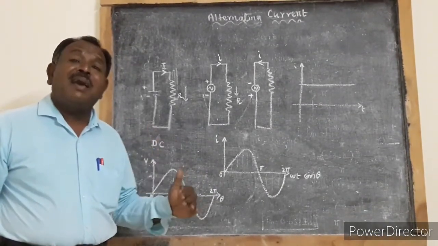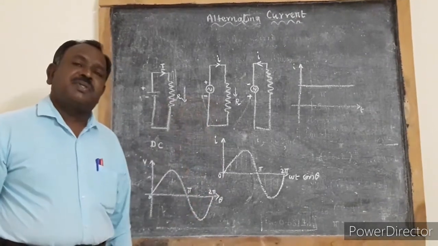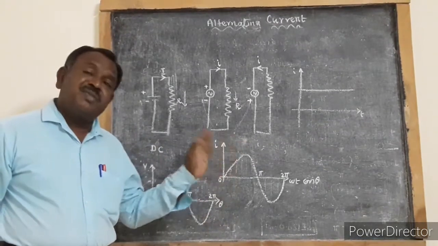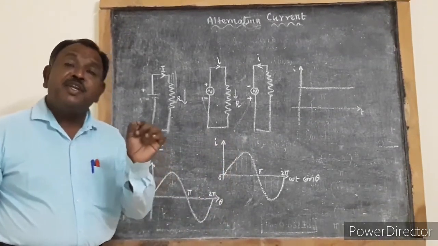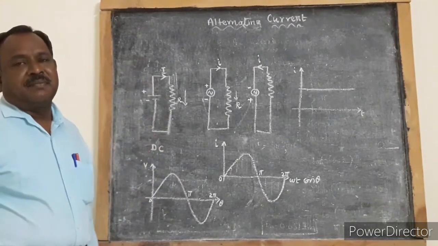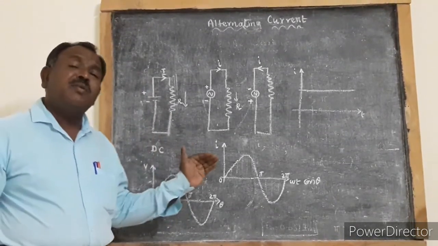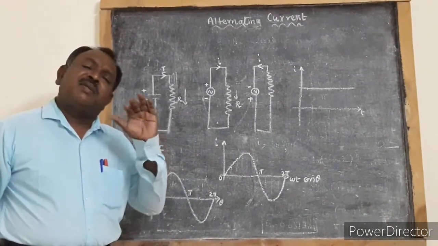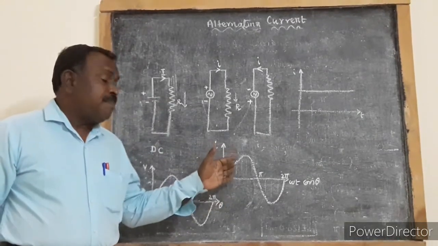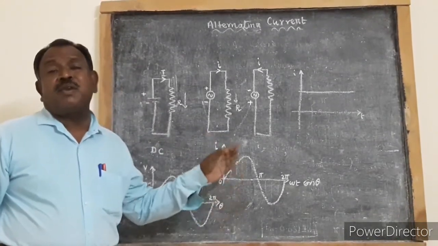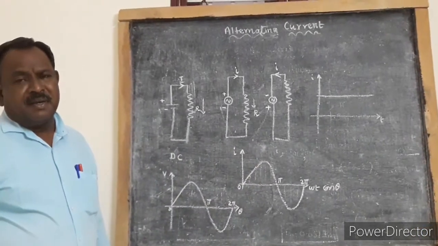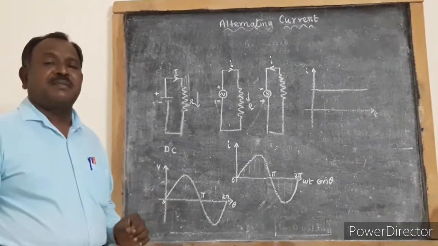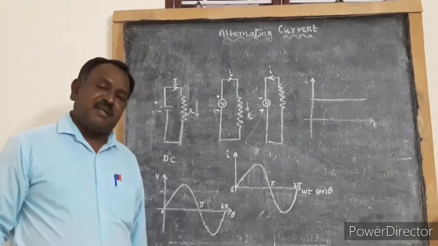In order to analyze an AC circuit, or to do calculations regarding AC current, we need the magnitude of the AC current. So how do we find the magnitude of the AC current? There are several methods of finding the magnitude of the AC current, but here we are going to see two methods.